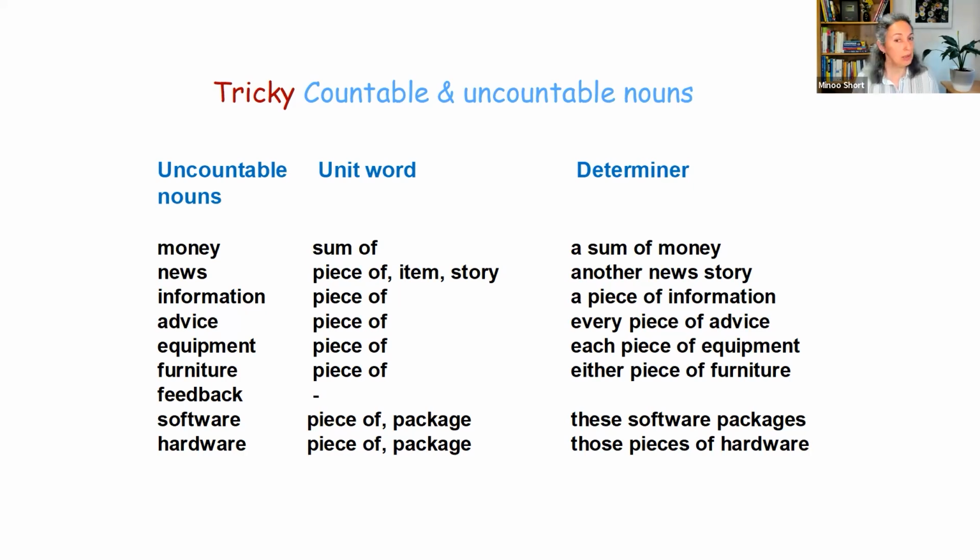Okay. Feedback, I've not heard any unit word that would make feedback countable. So just use the quantifiers that are appropriate for uncountable nouns, like some feedback, much, if it's a negative sentence, much feedback, little or a little. So keep it to those that can be used for uncountable or both. Finally, with software and hardware, again, you can use a piece of, but there's also the special word for these, which is package. So you can say these software packages or those pieces of hardware.